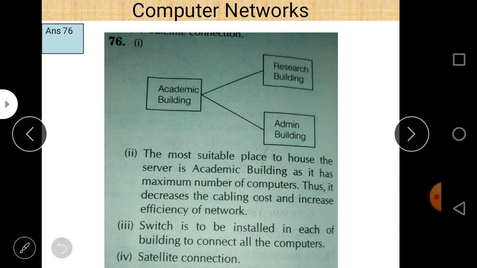So just connect indirectly. It means whenever you want to send data from admin building to research building, or from research building to admin building, it is through academic building. So this is the cable layout.